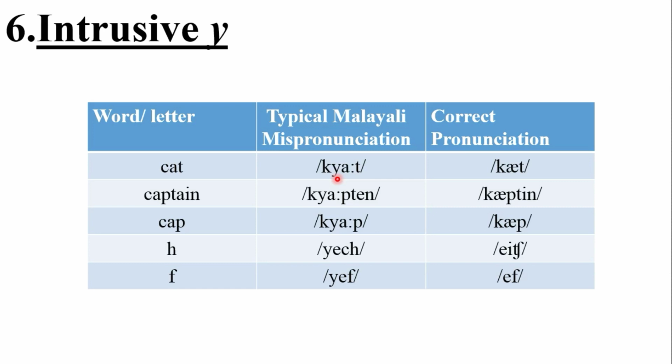As there is no equivalent to the English vowel sound A, the sound in cat, Malayalam speakers deal with this problem by introducing what could be called an intrusive Y. Let's see how these words are pronounced by Malayali speakers, what the problem is, and how the words should actually be pronounced. The word is cat, but most of us pronounce it with an extra Y. It's cat, not cat with the Y.